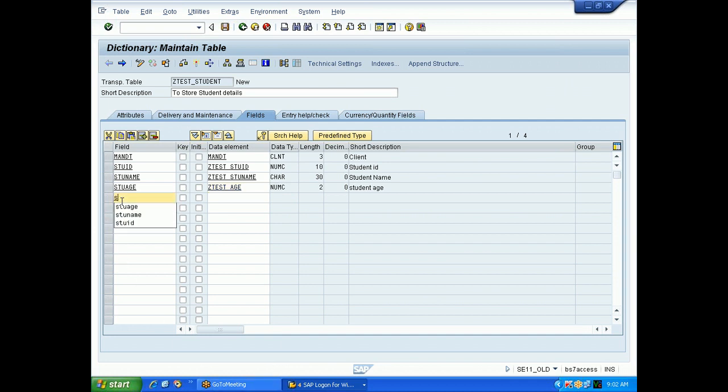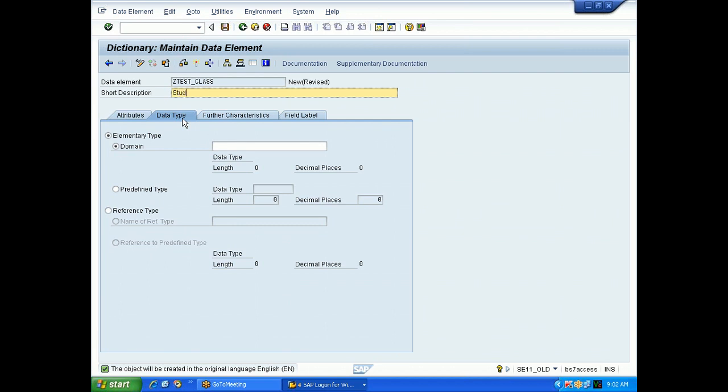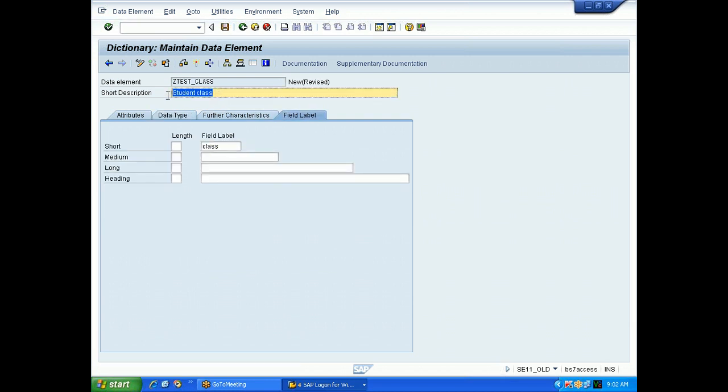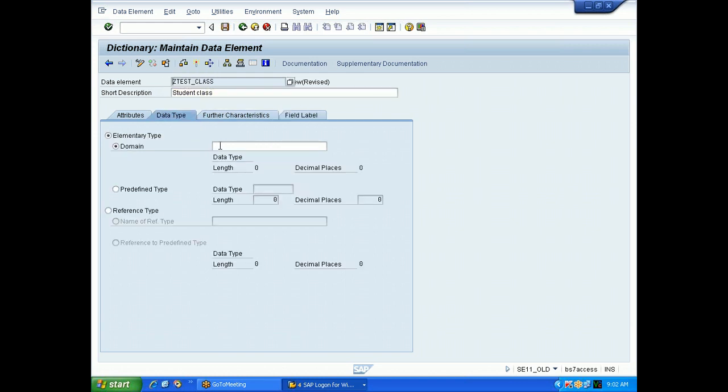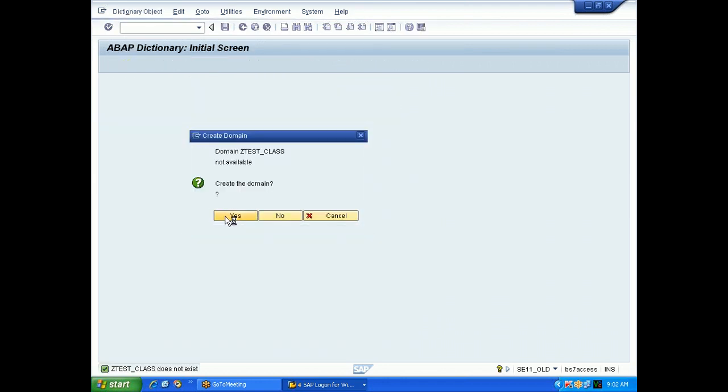Now I will create one more field quickly. Student class. I'll go to the data type, give this.